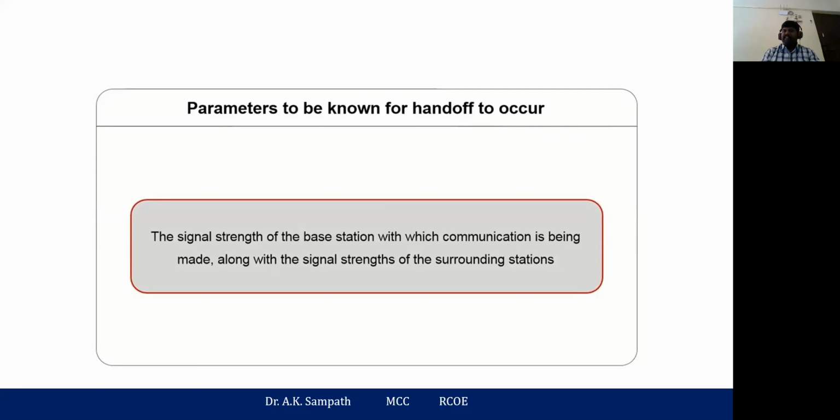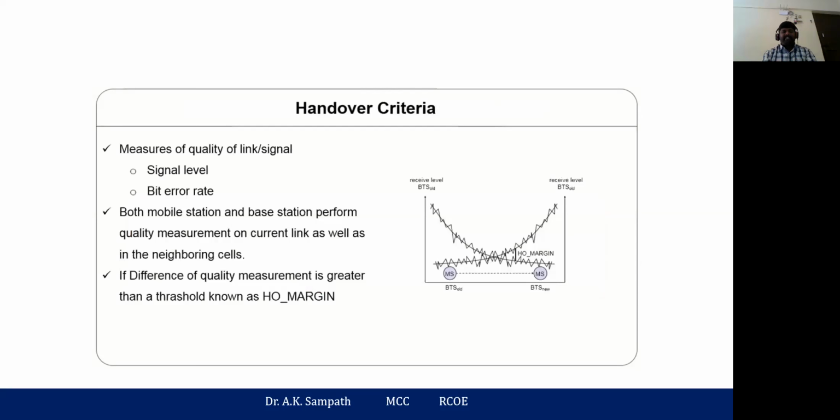So in that location, you will try to find out whether any neighboring signal or neighboring base station is available with a high strength signal. In that case, the mobile will automatically capture the signal from the next base station. So this is the handoff, which is completely based on the base station signal strength, right? Suppose the current base station signal strength is very low, it will automatically try to find neighboring cells where the signal strength is high, and depending upon that, the handover takes place.